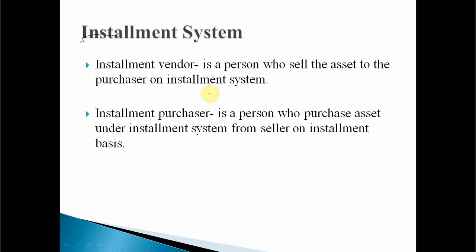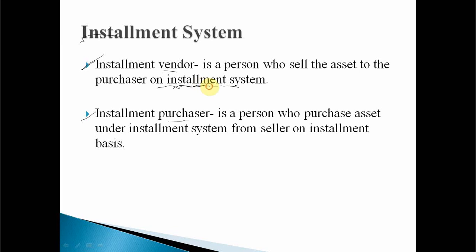Under the installment system also, there are two parties involved. First is the installment vendor and another is the installment purchaser. One thing to keep in mind: vendor means seller and purchaser means buyer. So what is the meaning of installment vendor? Same thing, it is a person who sells assets to the purchaser on the installment system. Clear? Here the system is changed, here the installment system is used.